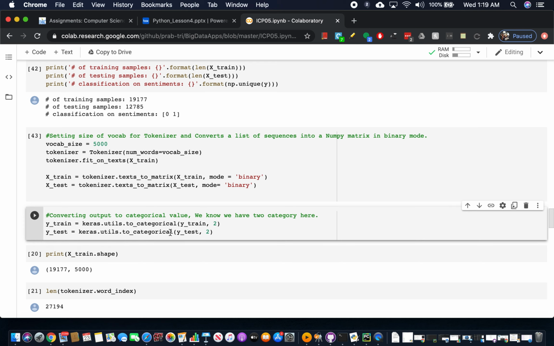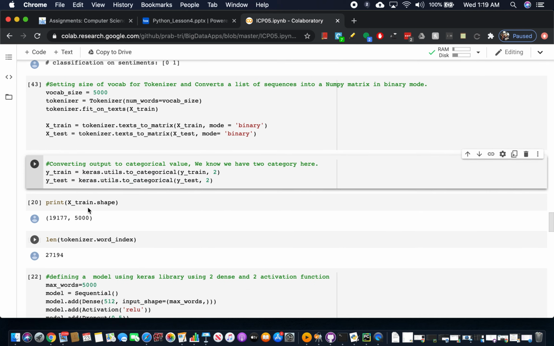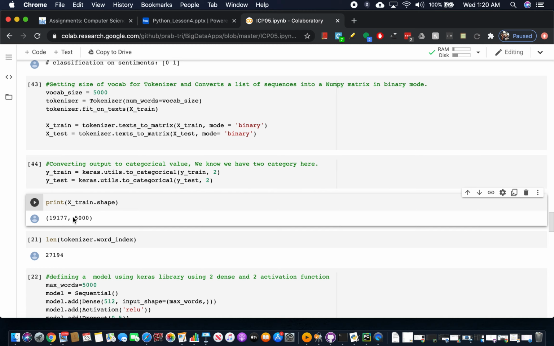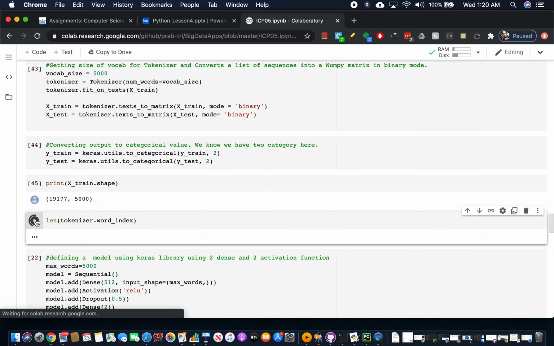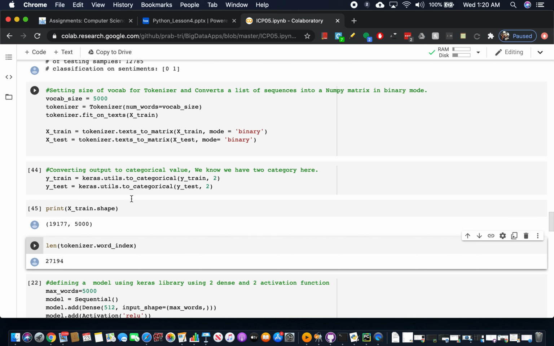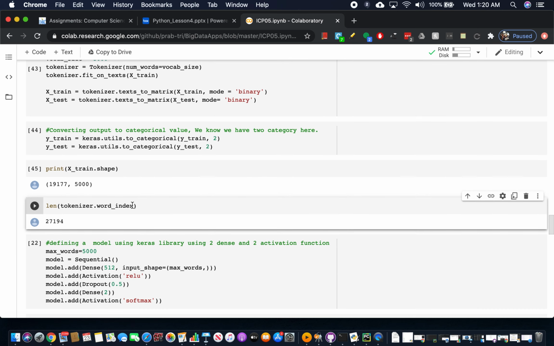And here we are just converting y into the categorical value. If you see it here, we have 5,000 columns for the 5,000 words, and 19,177 is the count for our training x. This is the word index which has been created by this tokenizer. For each word, the word will be the key, and a numerical value will be assigned to that word.